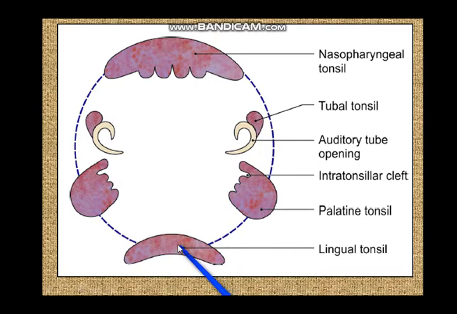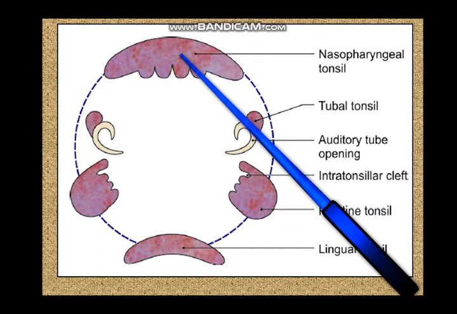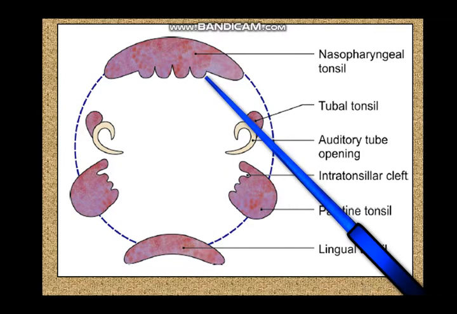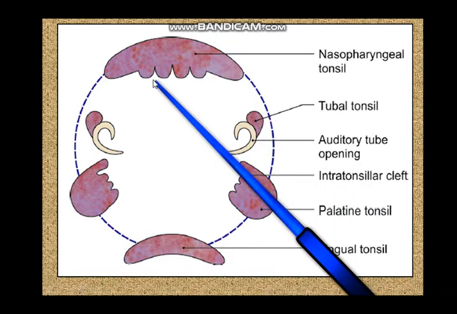In the oropharynx you had seen just in the posterior 1/3 of the tongue beneath the mucosa you had a collection of lymphoid tissue, that is the lingual tonsil. On the side walls of the oropharynx you have the palatine tonsil. On the side walls of the nasopharynx you have the opening of the auditory tube and the tubal tonsil, and in the posterior wall of the nasopharynx close to the roof you have the nasopharyngeal tonsil, which if enlarged is called adenoids. So, this is the sum total of Waldeyer's ring.